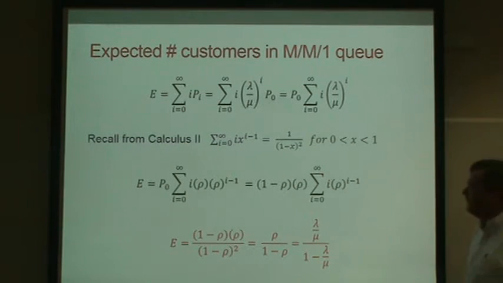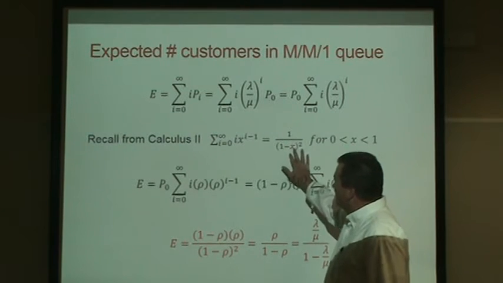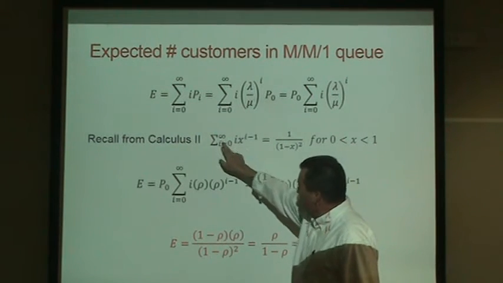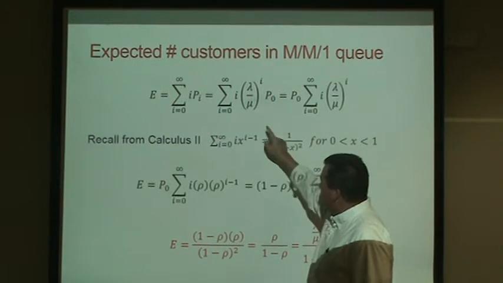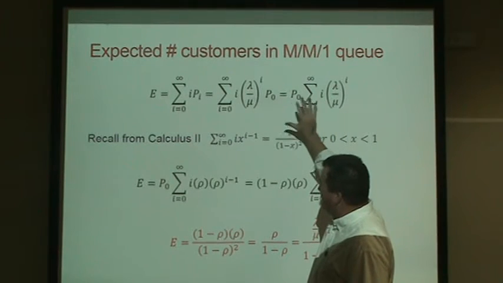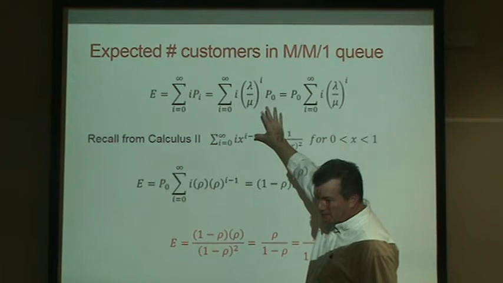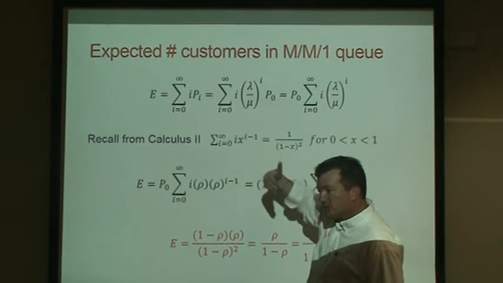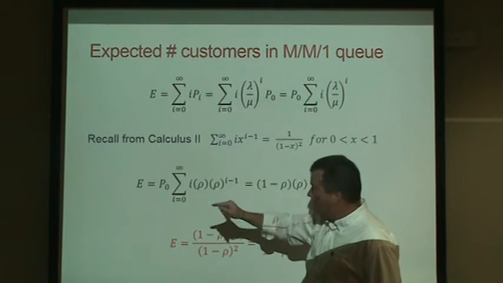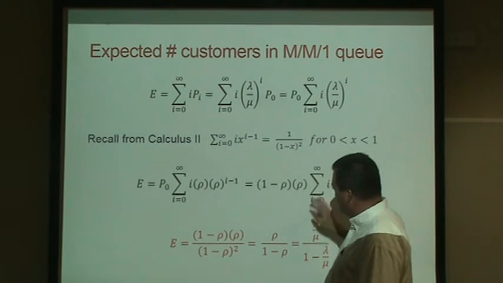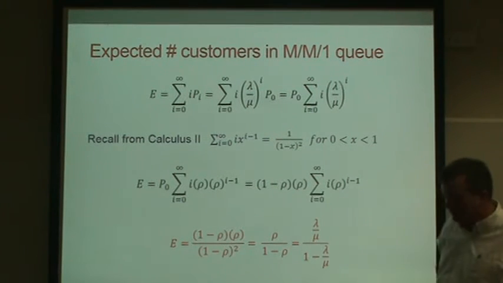So if you recognize from calculus 2 this summation equals this, we basically took this probability, this infinite series, which tells us the expected number in our MM1 queue, and turned it into a non-infinite series.